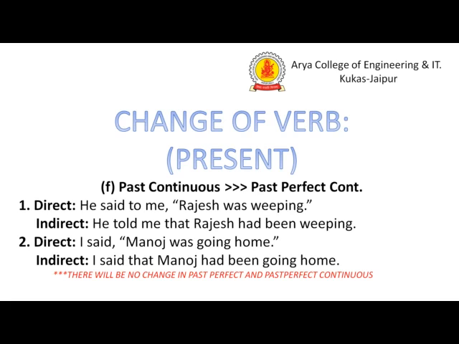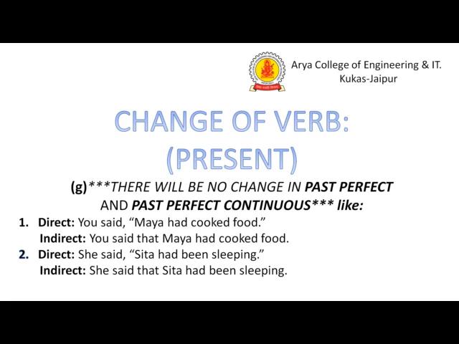Now we will see one more thing: there will be no change in past perfect and past perfect continuous. If the direct speech in reported speech is already in past perfect, there will be no change. Remember one thing, according to this rule: you said, Maya had cooked food.